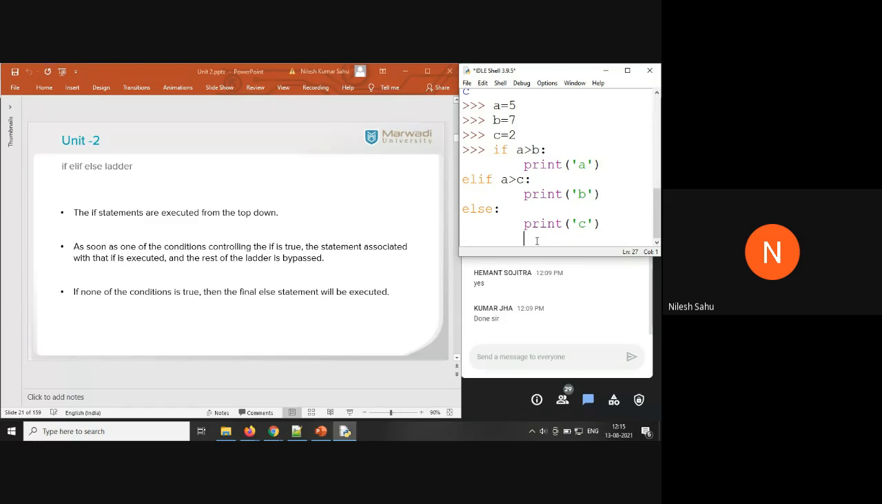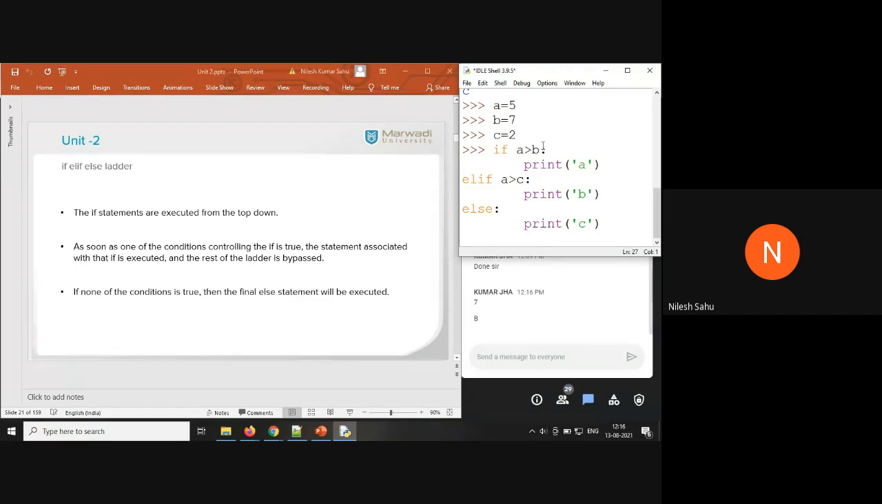Guys, please respond to the question. What will be the output here? Will it be A, B, or C? I'm just printing the string. Kumar, not a number. I'm not printing the variable here. Just keep that in mind. So you're saying B. Yeah, right.